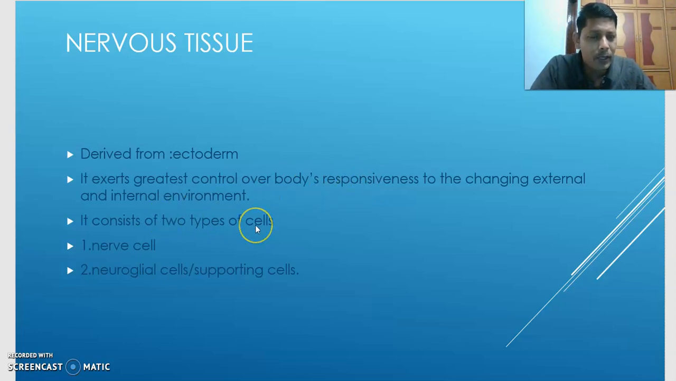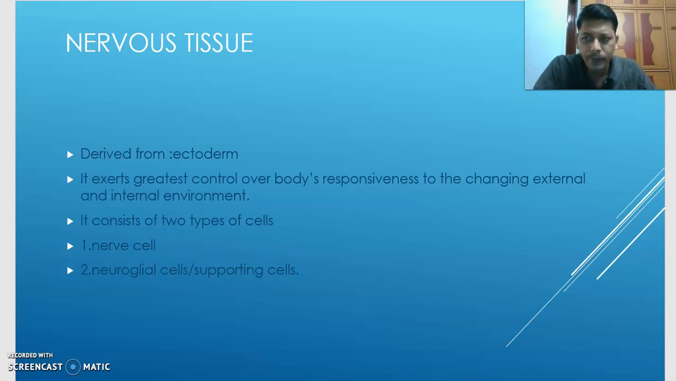Next, it consists of mainly two types of cells. One is the nerve cell, the other is the neuroglial cell or supporting cell. What are the two types of cells in the nervous tissue? One is the nerve cell, the other is the neuroglial cell or supporting cell.